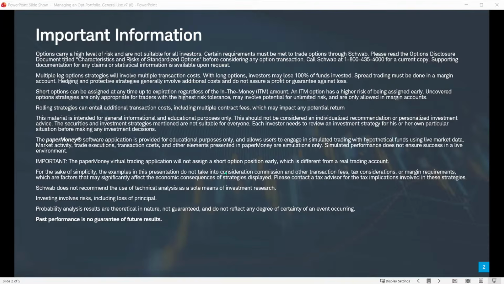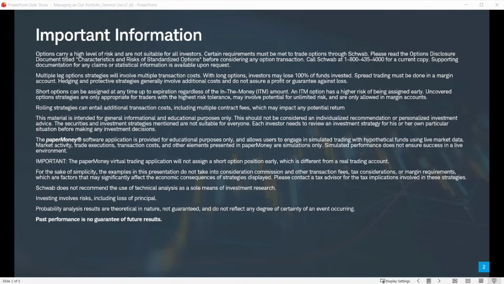Options do carry a high level of risk, though, and are not suitable for all investors. Multi-leg option strategies will involve multiple transaction costs. Short options can be assigned at any time up to expiration, regardless of the in-the-money amount. And rolling strategies can entail additional transaction costs, including multiple contract fees. So just because you put it on a rolling order on a ticket doesn't save you the cost by putting all the trades on that one order ticket.